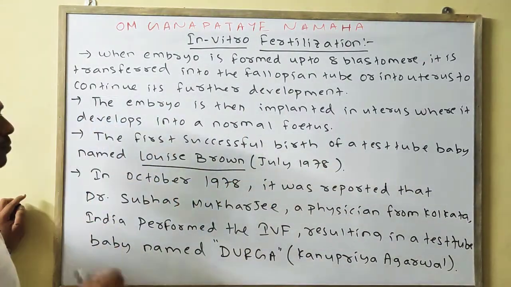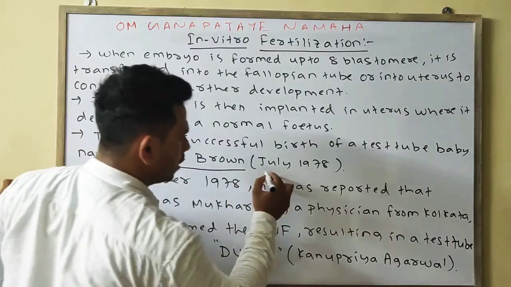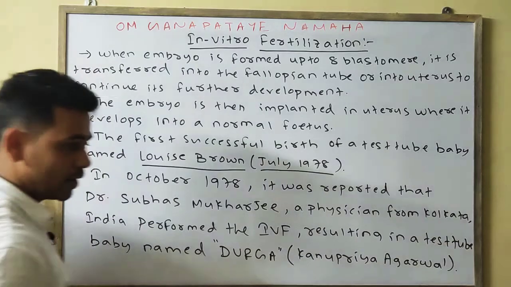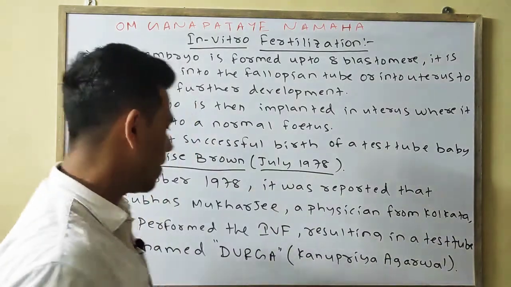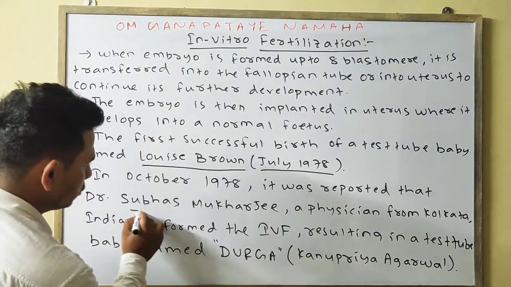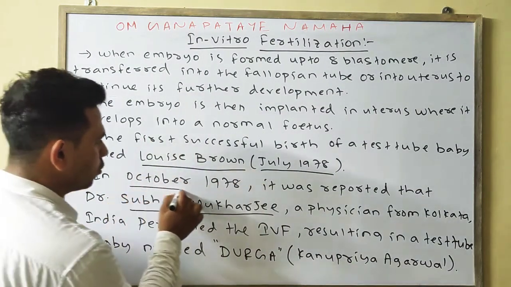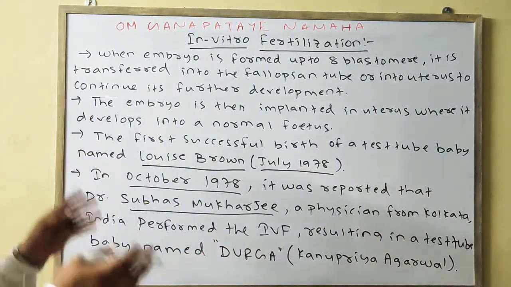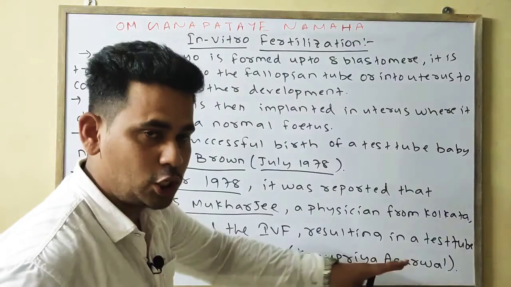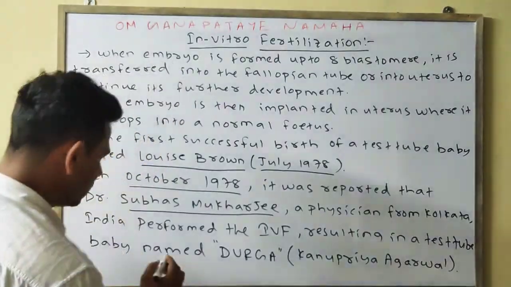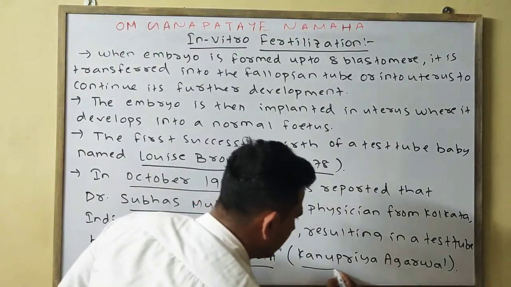So a 1 mark objective can come. What is the first test tube baby and in which year? Louis Brown, in July 1978. But if it is asked about the first test tube baby in India, then it was done by Subhas Mukherjee in the same year, in October 1978, and Subhas Mukherjee did the IVF resulting in a test tube baby. The name of the baby was Durga, or another name is Kanupriya Agarwal.